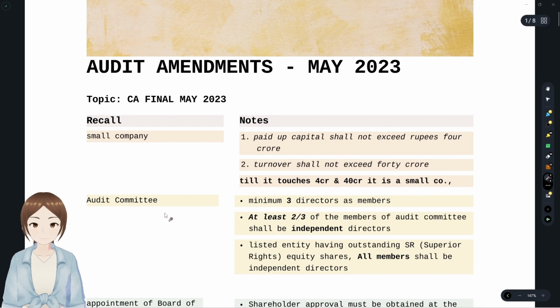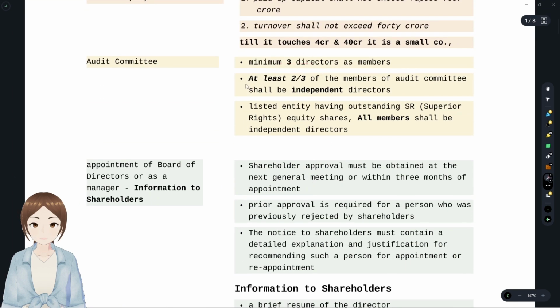And we have the audit committee, nomination and remuneration committee, and risk management committee. We'll see them one after another. With regard to the audit committee, minimum 3 directors and at least 2/3 of the members of the audit committee shall be independent directors. At least 2/3 is the amendment here. Minimum 3 directors we know, and at least 2/3 shall be independent directors.